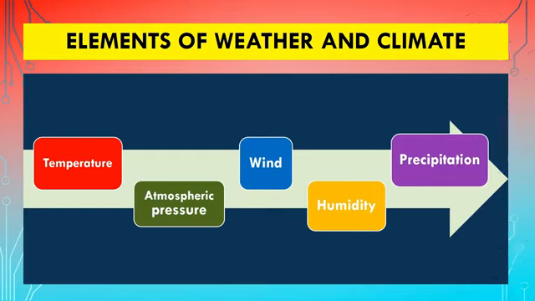So we have understood that both weather and climate, they are atmospheric conditions. But there is a difference in the duration and the area covered. Weather is the atmospheric condition of a small area for a short period of time. Climate is the atmospheric condition of a large area for a longer duration of time. For the study of both weather and climate, the elements are also the same. Temperature, atmospheric pressure, wind, humidity, precipitation, these are the 5 major elements that we need to study in detail to understand the weather or the climate of any place.